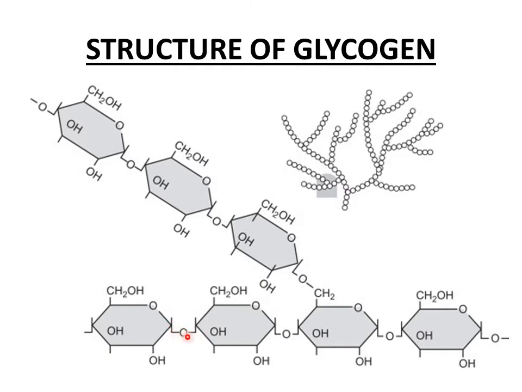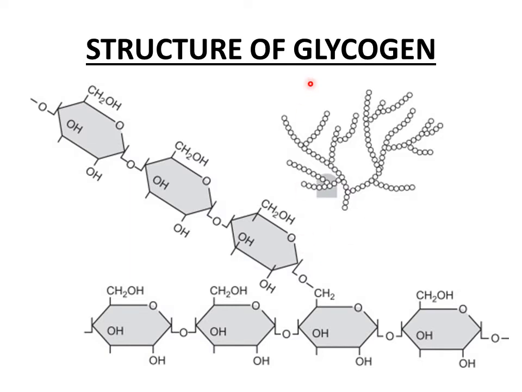linked together by alpha 1,4 glycosidic bond, whereas at the branch point, this is carbon number 6 and this is carbon number 1 of the adjacent monomer. So at the branch point, alpha 1,6 glycosidic linkage is present, and this is the same as in case of amylopectin.